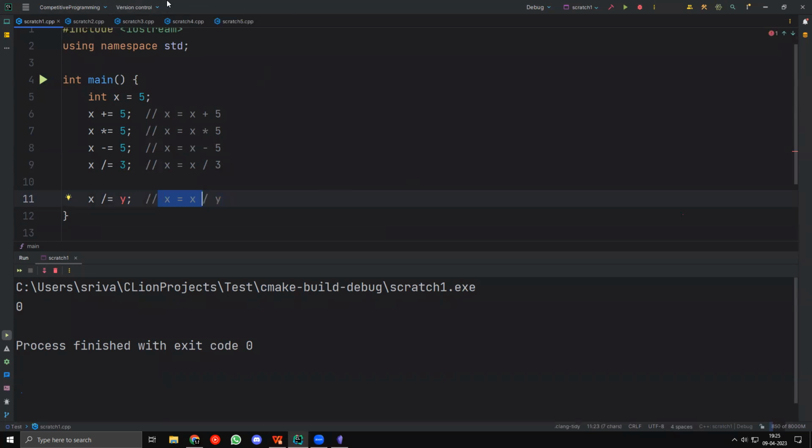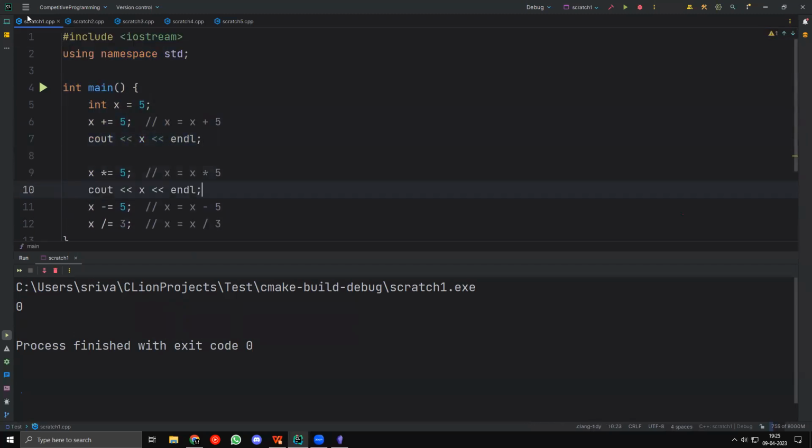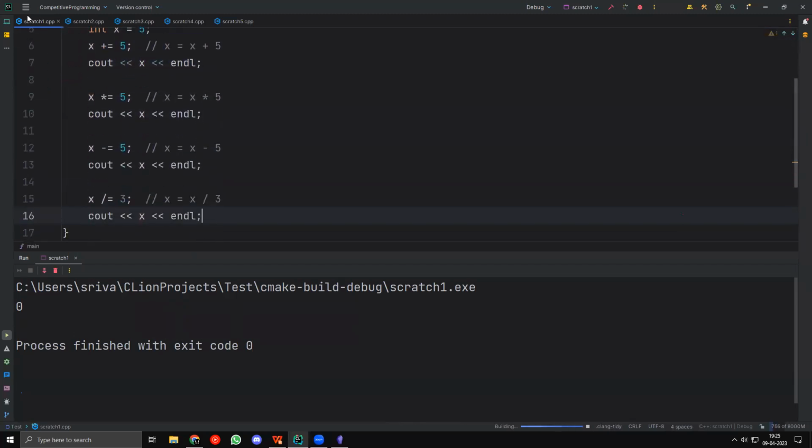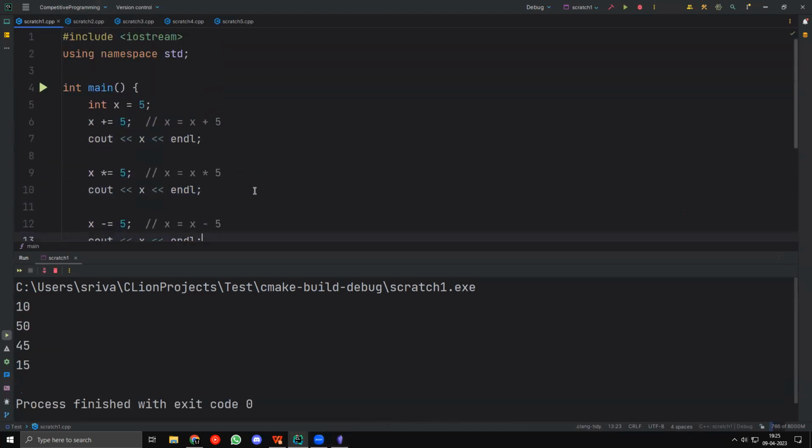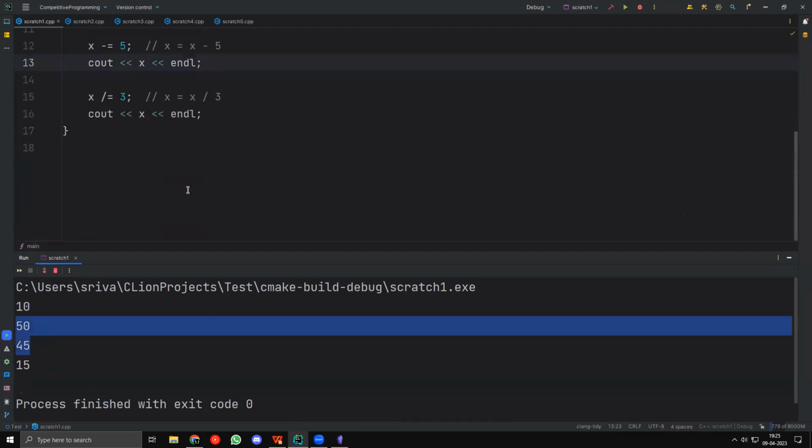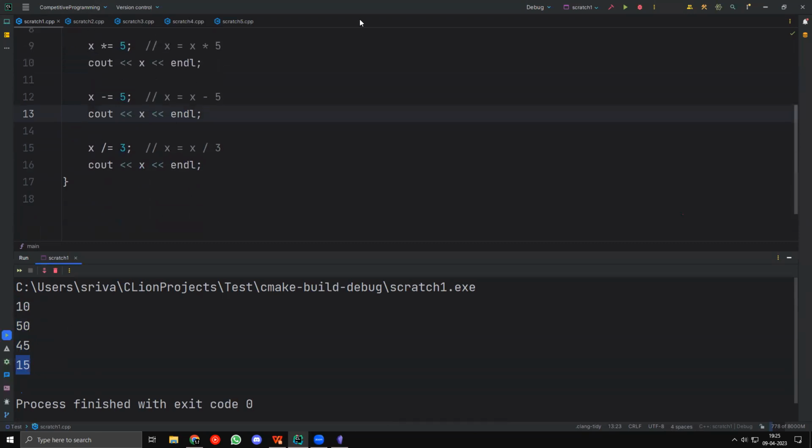Suhail asks, does it impact the computation speed? No, it does not impact the computation speed in any way. This is just a way to type it fast and make it clearer. So we can use these operators and it will work the exact same way. Let's output x just to make sure that this is in fact the case. Let me output x after each operation and let's see what it does. First we have 10, which is correct. Then we multiply by 5, so that's 50, which is correct. Then we have minus equal to 5, which is 45. That's also correct. And finally, we are dividing by 3, which gives 15, which is yet again correct.